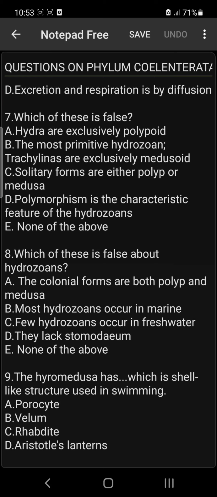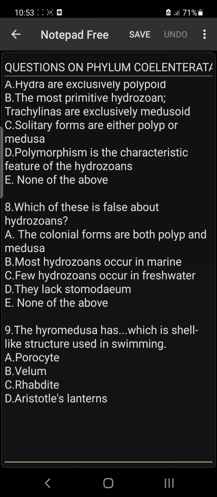Options A, B, C, and D are true about class Hydrozoa. The most primitive class is Hydrozoa. Trachylinas are exclusively medusoid, and Hydra are exclusively polypoid. The answer is none of the above, which means all of the options are correct.